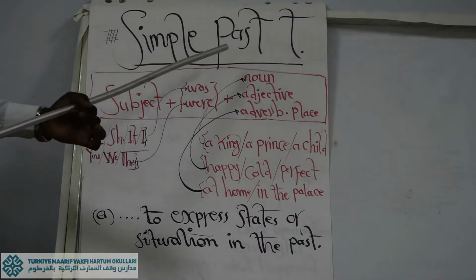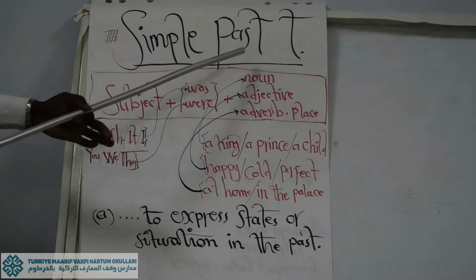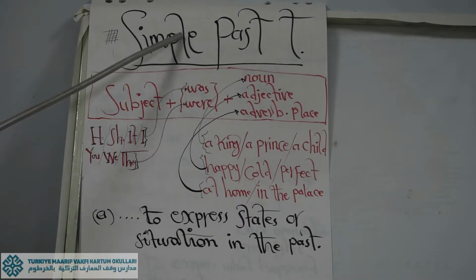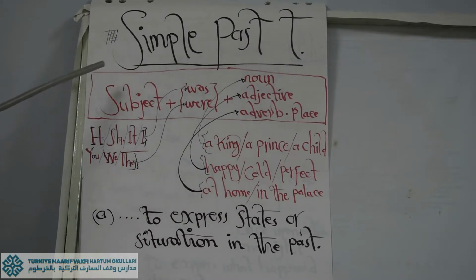Let's say the simple past tense, and this rule in particular is included in that history, the princess and the pig. When we say simple past tense, some teachers just say the past simple tense. It doesn't matter, it's all the same, but we have two different rules or grammatical structures to talk about that.